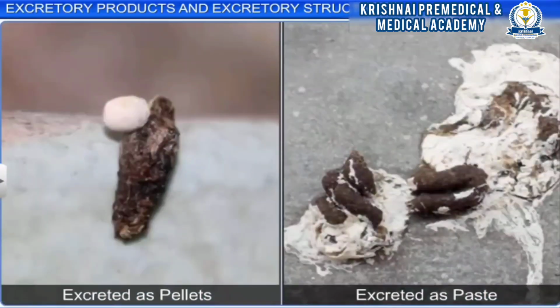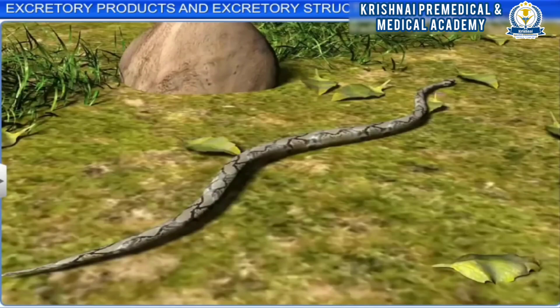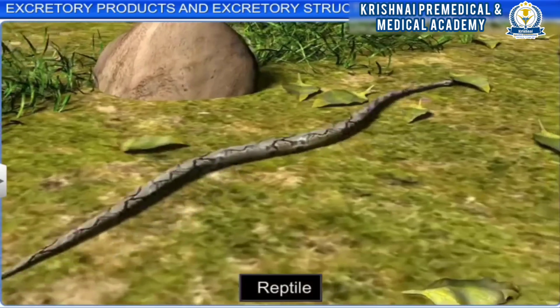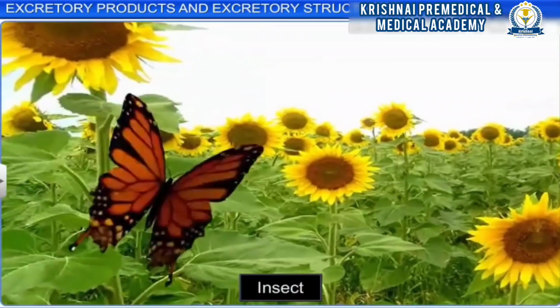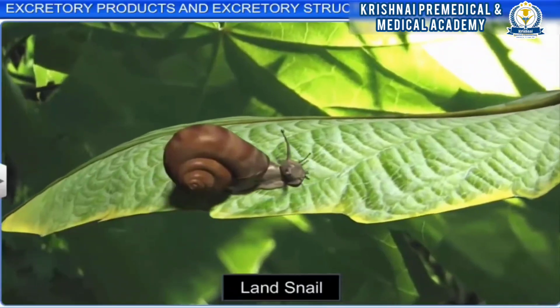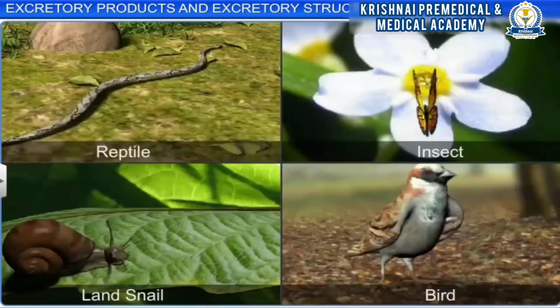Though excretion of uric acid involves a lot of energy, it helps conserve water considerably as it is excreted in the form of pellets or a paste involving very little water. Some animals excreting uric acid are reptiles, insects, land snails and birds.